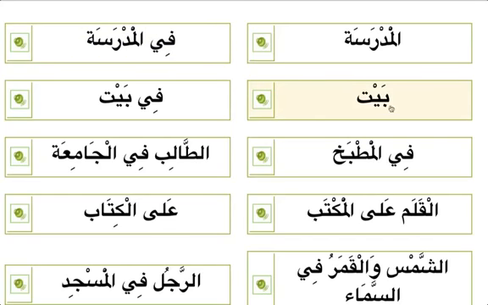If you can say what will be here, there is no al, so it will have a dhamma, fatha or kasra, single or double. It will be baytun. This is indefinite, baytun. What will happen when there is a harf jar there? It becomes fi baytin. Now here, fil matbakhi. If there is a harf jar fi, which means in, and matbakh means kitchen, we're telling in the kitchen, fil matbakhi.